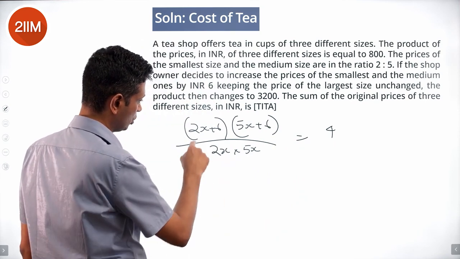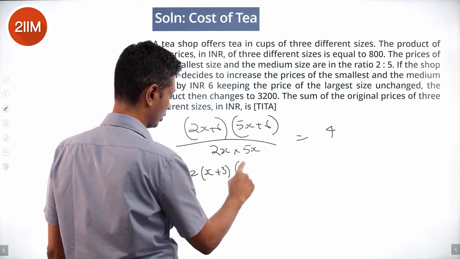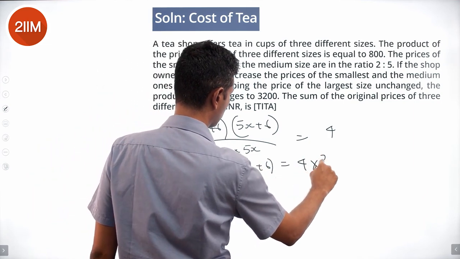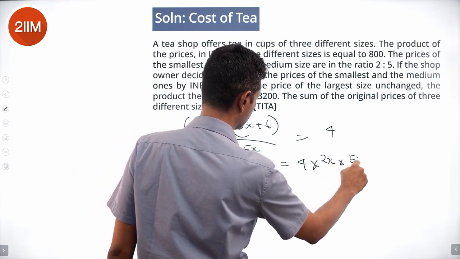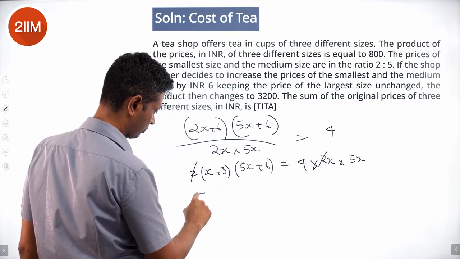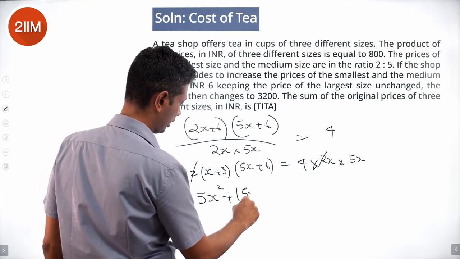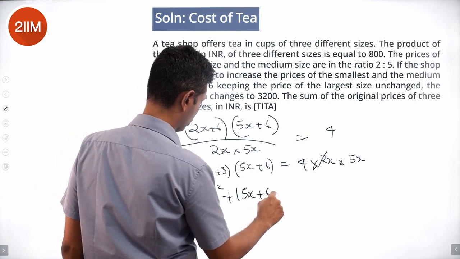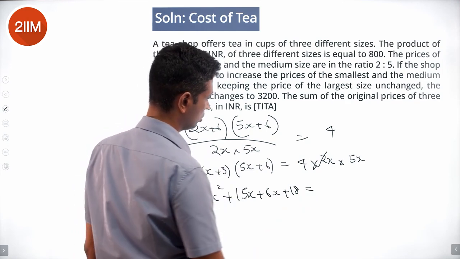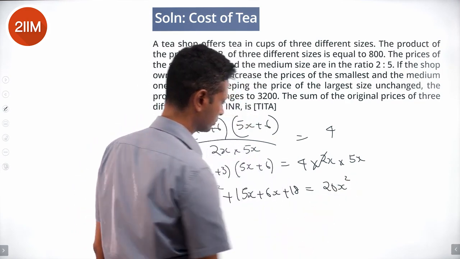Right. 2 times x plus 3 into 5x plus 6 is 4 times 2x into 5x. 1, 2 gets cancelled. We have 5x square plus 15x plus 6x plus 18 equals 20x square.